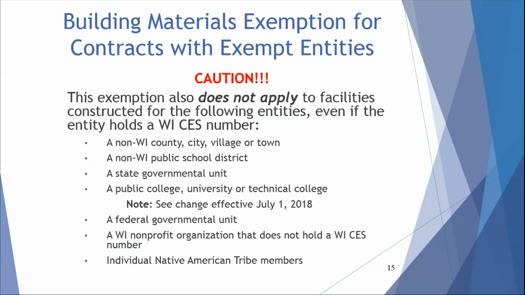As a reminder, Wisconsin public colleges, universities, and technical colleges are qualifying entities for contracts entered into July 1, 2018 and thereafter. A federal governmental unit. A Wisconsin nonprofit organization that does not hold a Wisconsin Certificate of Exempt Status number, and individual Native American tribal members. For these non-qualifying exempt entities, the contractor would use the general sales and use tax treatment we discussed at the start of this video.